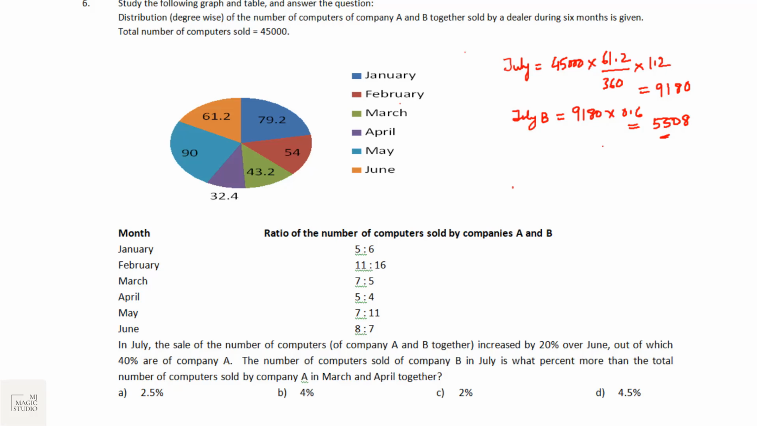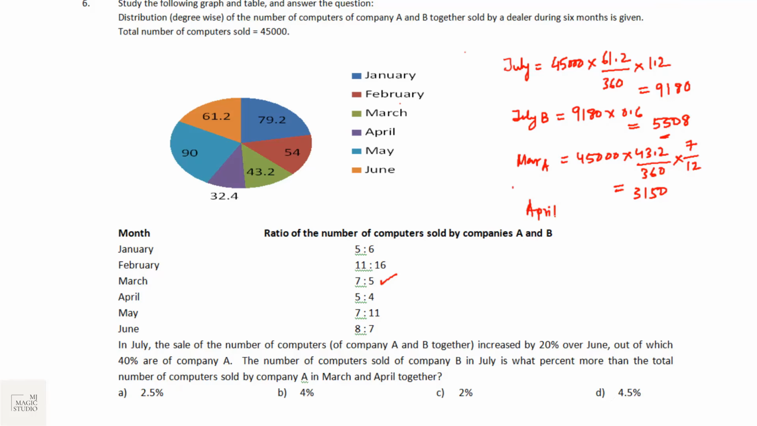Okay. Next thing asked: the number of computers sold by company B in July is what percent more than the total number of computers sold by company A in March. Company A, March is this green one. It should be 45,000 into 43.2 divided by 360. That is the total number of computers sold. And then in March, we can see that the ratio of A to B is 7 to 5. That means for A, the proportion should be 7 by 12. We calculate this, we will get 3150.